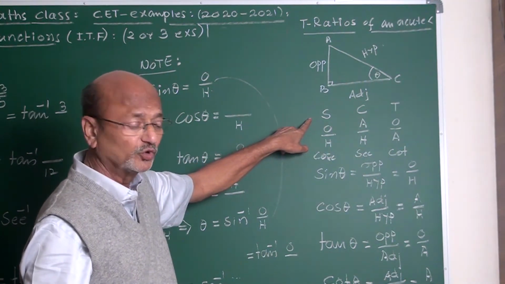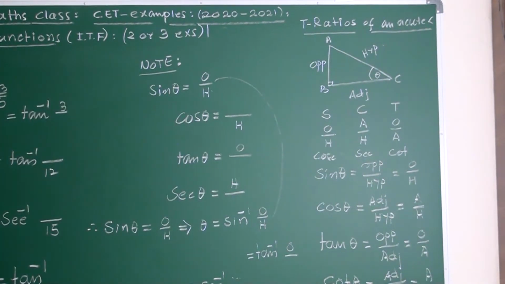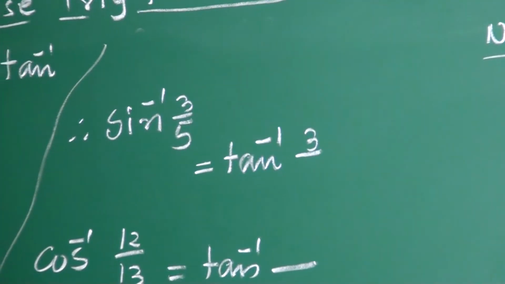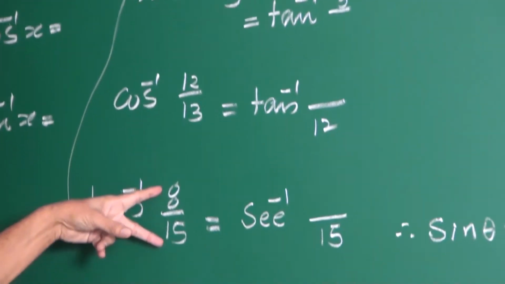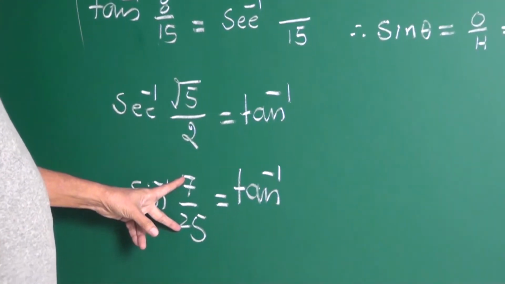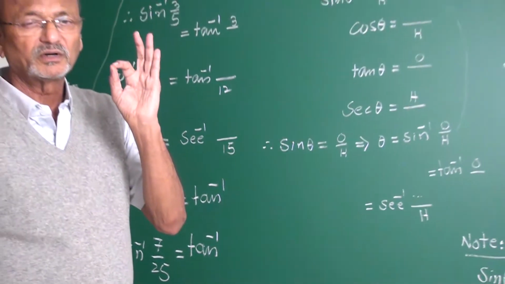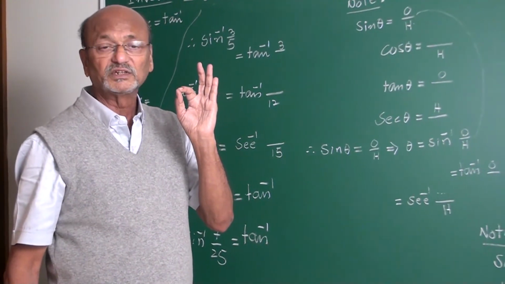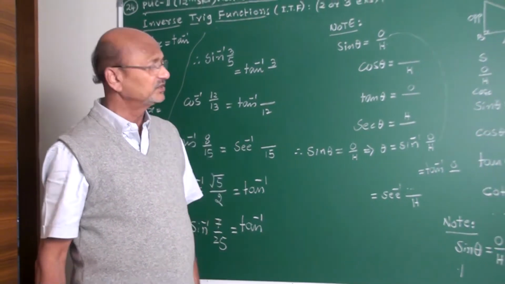If you remember the Pythagorean numbers, my friends, here, if it is 3 by 5, then the remaining number is 4. If these are 12 and 13, the remaining number is 5. If these are 8 and 15, the remaining number is 17. If it is 7 and 25, the remaining number is 24. That's why, my friends, you must always remember these Pythagorean numbers. If you remember them, you can save time. They are time saving results, my friends.